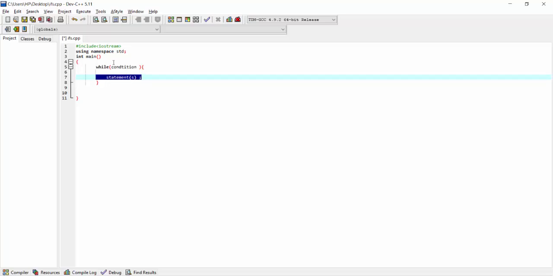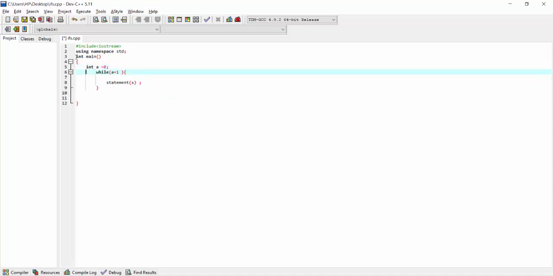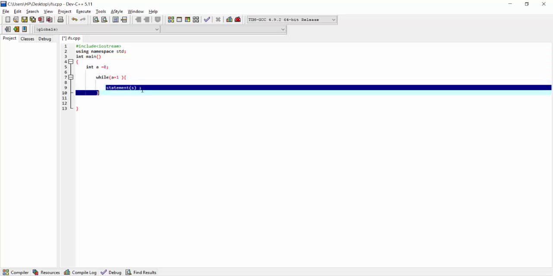When will this case be? This case will be when the condition is initially false, because the while loop only enters the body when the condition is true. Say for example, if I set the condition as while a is equal to 1, and I initialize the variable with a value of 0, what will happen is this while loop will never be entered, and these statements will never be run.